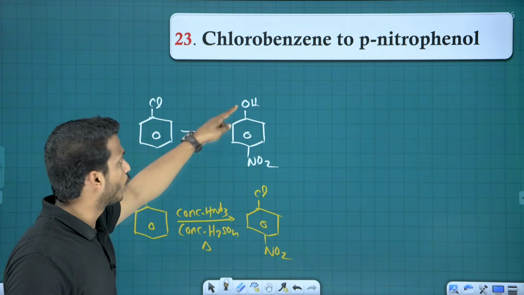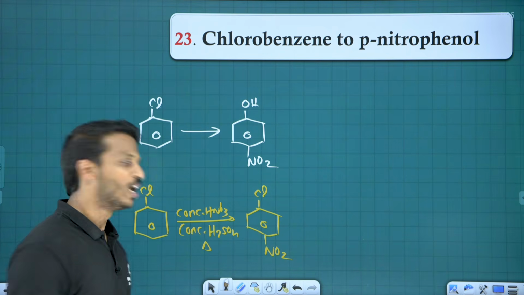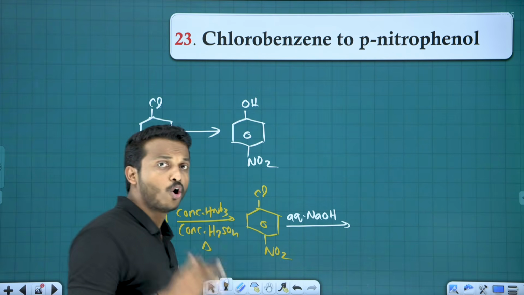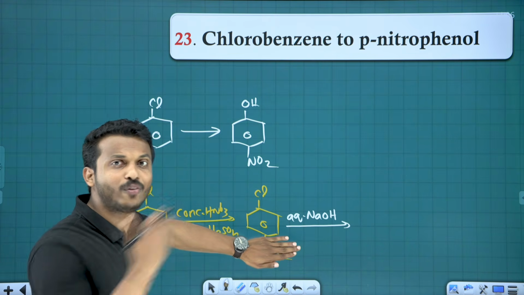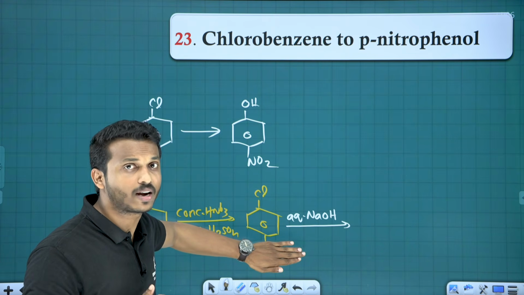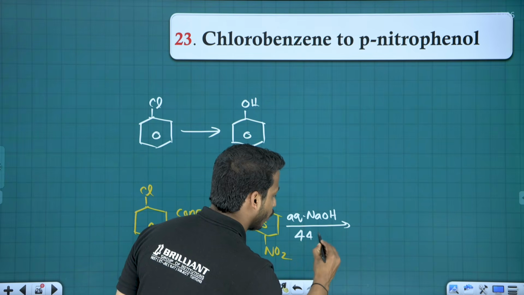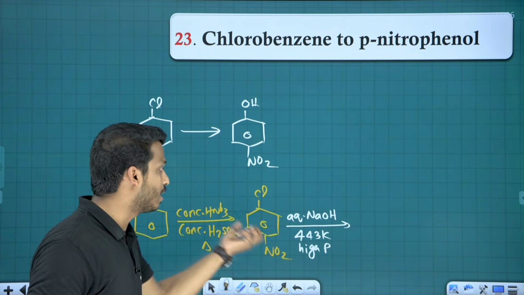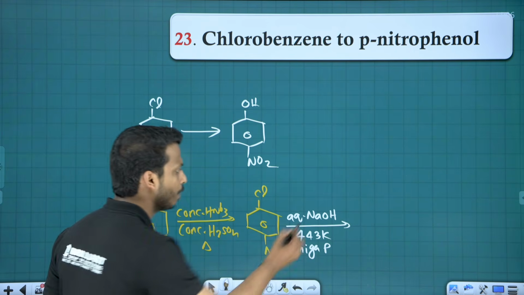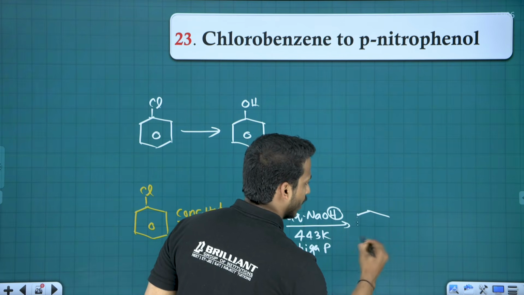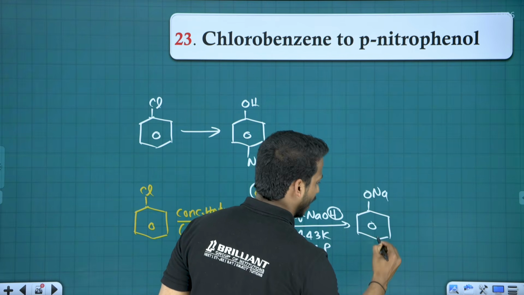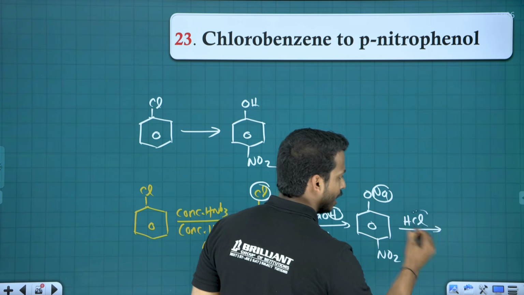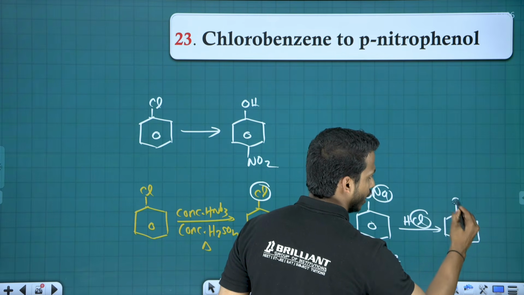But how to convert chlorine into OH? That is our Dow's process. What is Dow's process? First step, we treat with aqueous NaOH. Normally in chlorobenzene to convert to phenol, we use 623 Kelvin and 300 atm, right? But here, what is the temperature? For 443 Kelvin and high pressure that we are applying. Because the nitro group is there, it makes the removal of chlorine easier. So H and Cl we will cut, we will get which compound? ONa and NO2. And how do we get this ONa to OH? Treated with HCl, NaCl cut. Yes, we will get the compound OH and NO2.